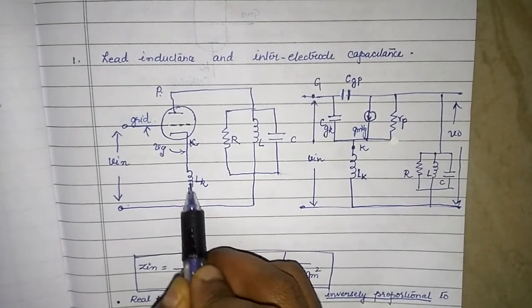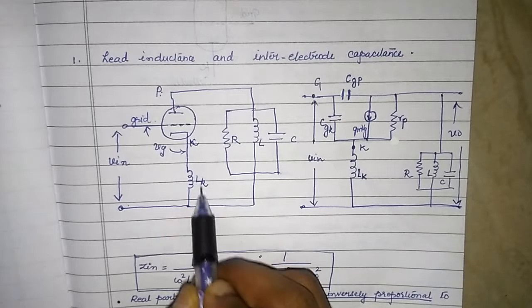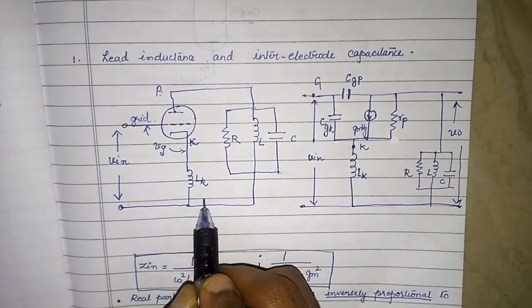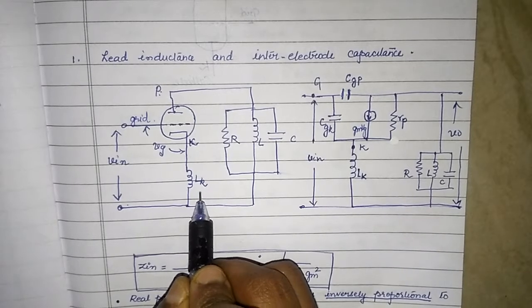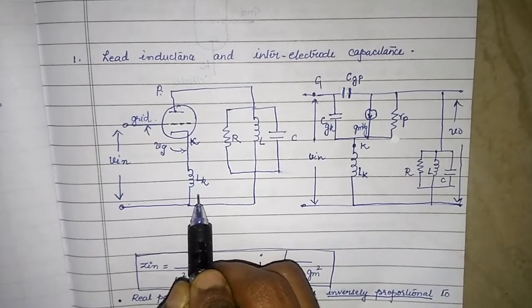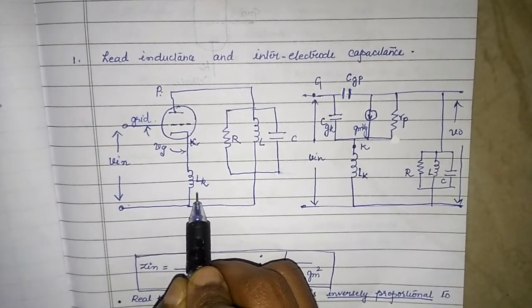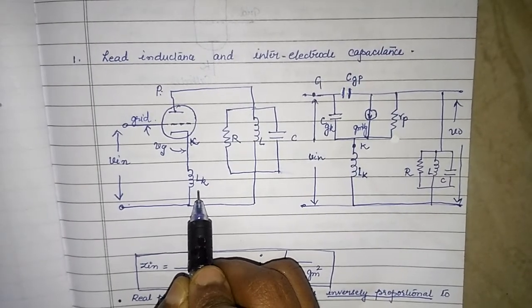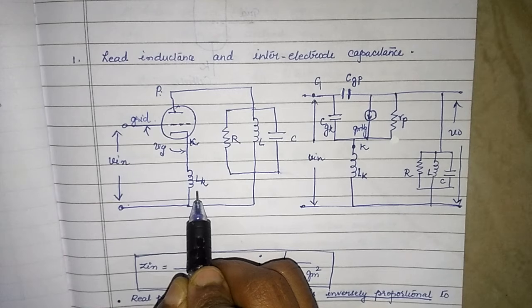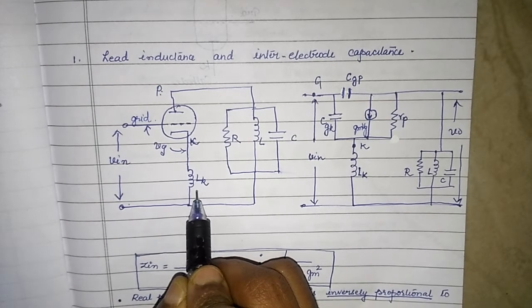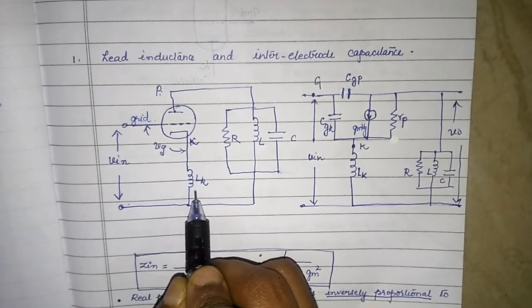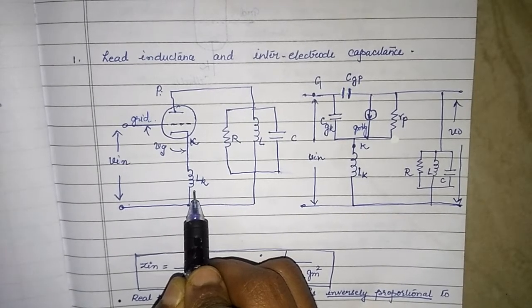So, what do you understand by this LK? LK is the cathode lead inductance, that means the inductive effect that is offered by the terminal which is coming out of the cathode. Now, why is it so? What do you know about a short circuit, or what do you know about a terminal? We have been considering that these terminals which are out of any device are simple short circuits. They are so only up to certain frequencies.